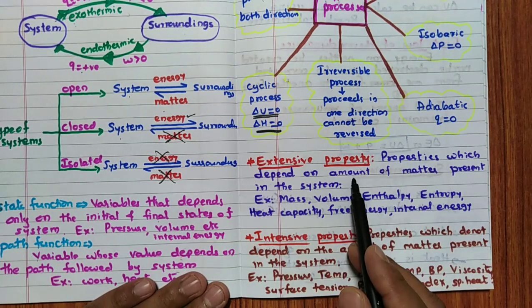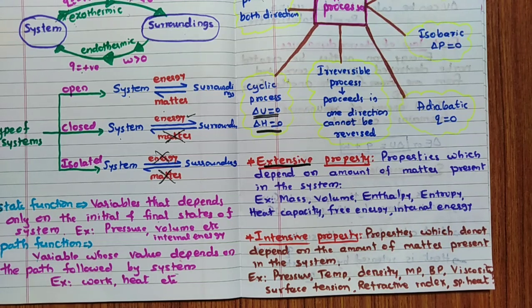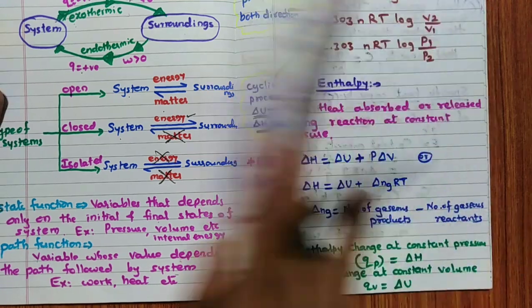Properties which depend on the amount of matter are extensive. Intensive means which does not depend on the matter. Extensive examples: mass, volume, enthalpy, entropy, heat capacity, free energy, internal energy. Intensive properties: pressure, temperature, density, melting point, boiling point, viscosity, surface tension, refractive index, specific heat. If you read one or two times, you can definitely understand the examples. Very, very important, extensive and intensive property.